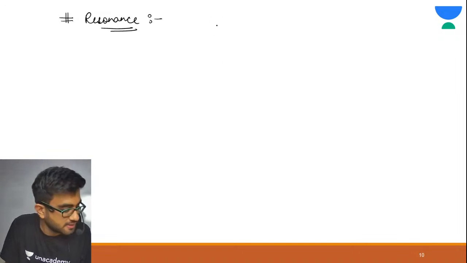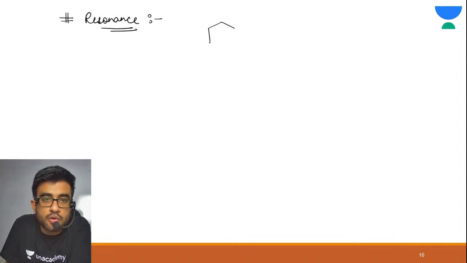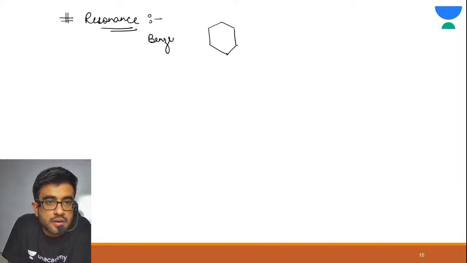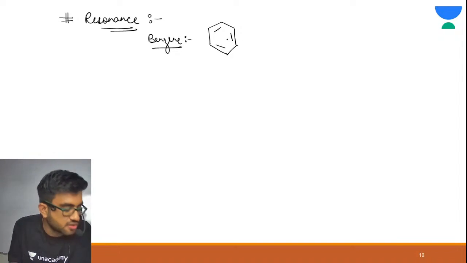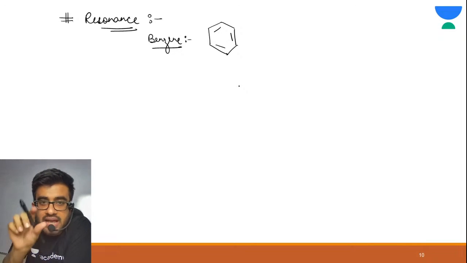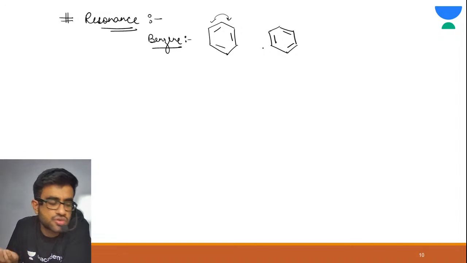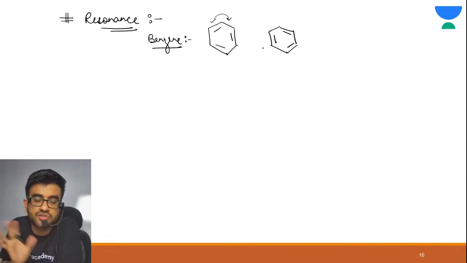See how resonance was discovered. First, I'm going to tell you how resonance was discovered. This is the benzene structure, correct? The structure of benzene can be drawn so that I can shift the pi bonds also. Like here there is one pi bond. I can shift this pi bond here also, like the structure can be like this also, correct? Both the structures are equivalent, correct?